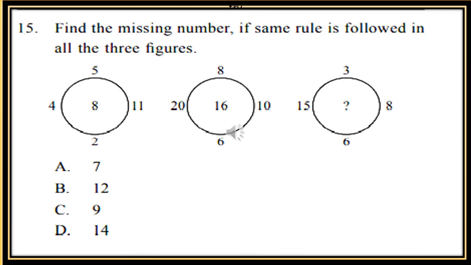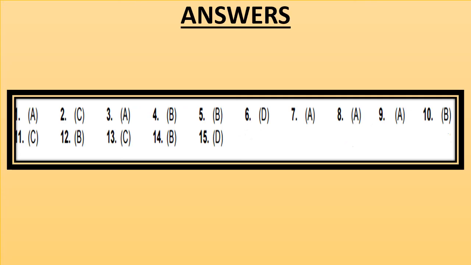Find the missing number if the same rule is followed in all three figures. Now the same rule is followed in all three figures, so find the rule first from the first two figures, then apply the rule in the third figure and find out the missing number. You can check your answers at the end of the video. See the answers of all questions here. You can check the answers here.